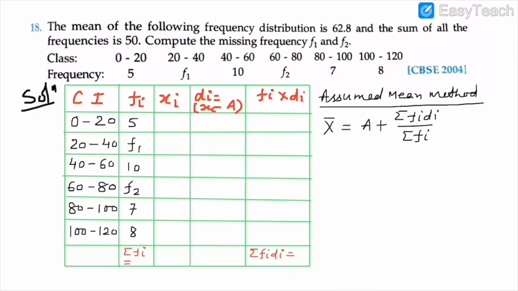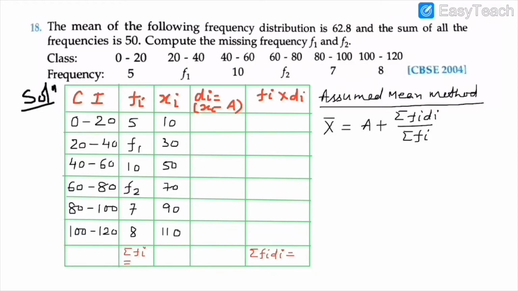So try to find the value of xi, the sum of lower limit and upper limit divided by 2. See, 0 plus 20 divided by 2 is 10, then 30, then 50, just a difference of 20, then 70, then 90, and in the last 110.